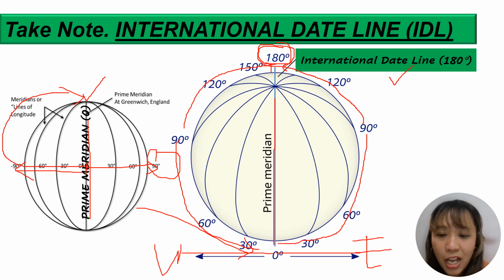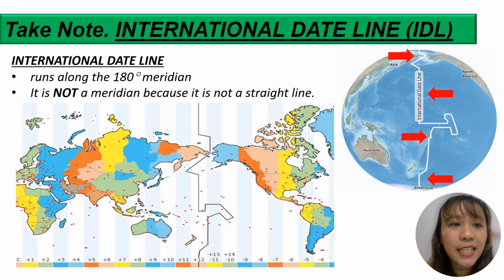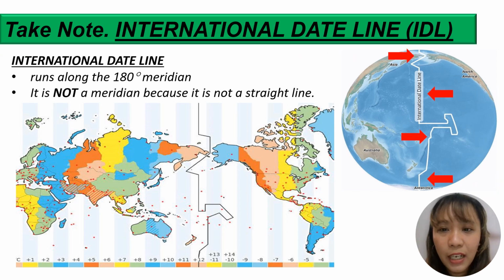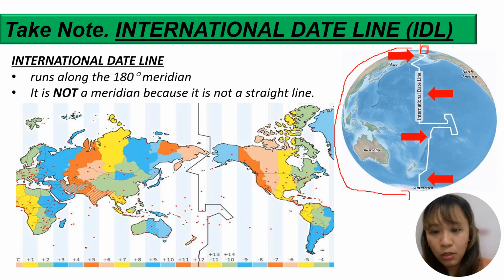What is the International Date Line? And this is the International Date Line. So again, here is the 0, class, don't be confused. Here is the 0, I turned the globe around for you. This is 180, this is the International Date Line so you can see. So as I said, it is right on the 180 longitude line.